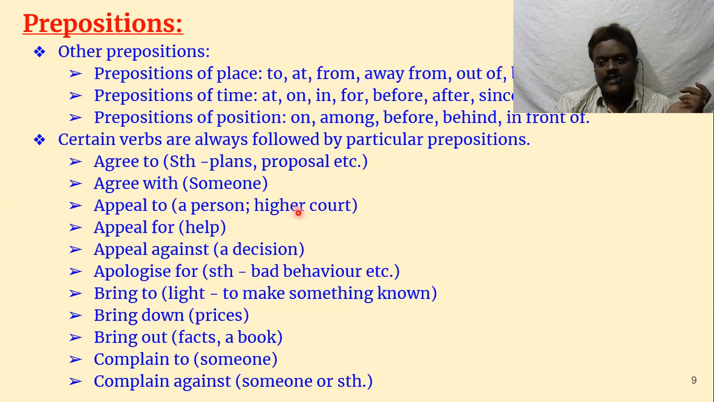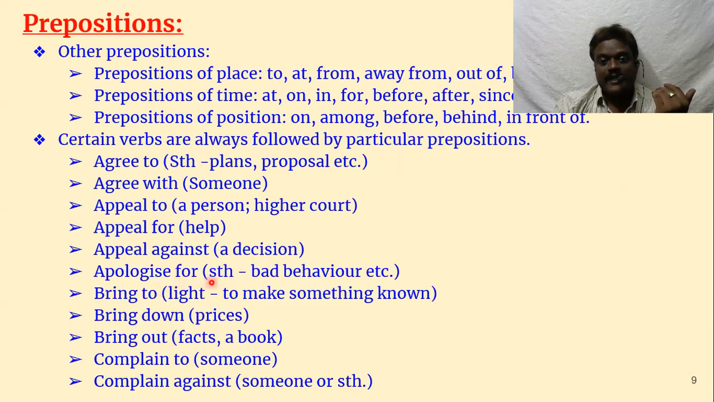Court here is an inanimate thing, but still we have to consider it as an institution. So you appeal to some institution, you appeal to a person. But you appeal for help, appeal for something like a rescue, for economic assistance. Appeal against a decision: the government has taken a decision and you appeal against that decision. That means you are requesting them to take back that decision.